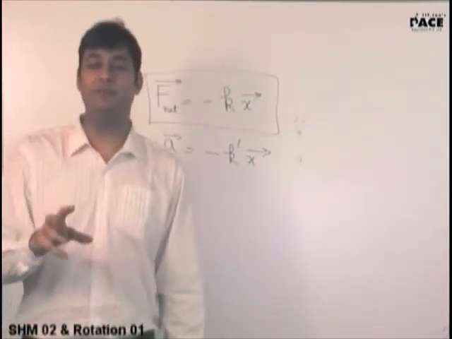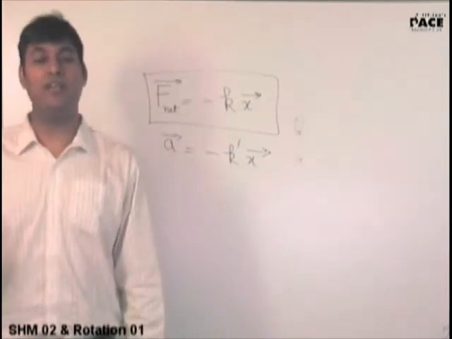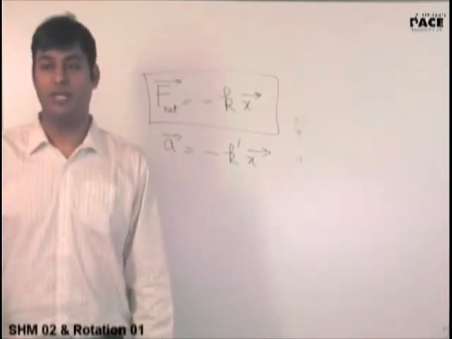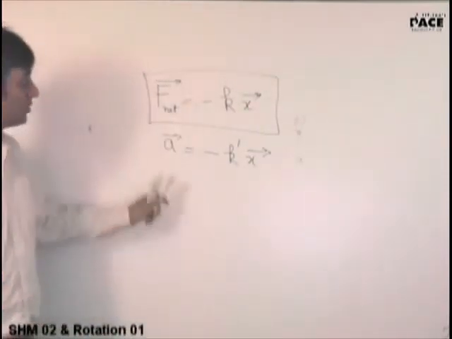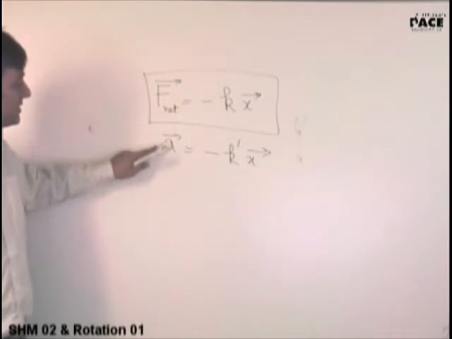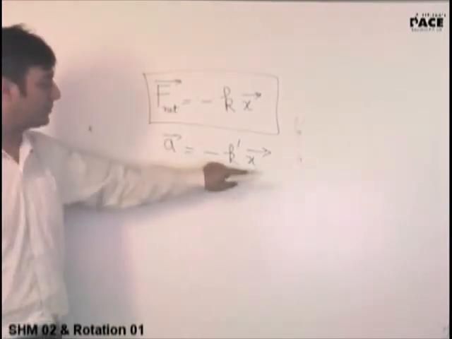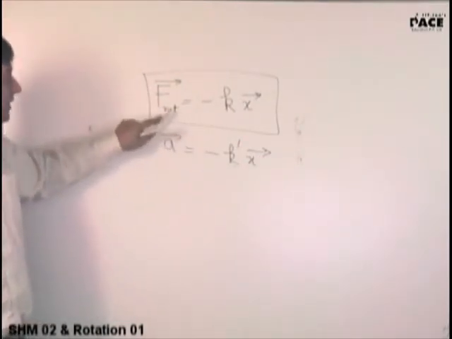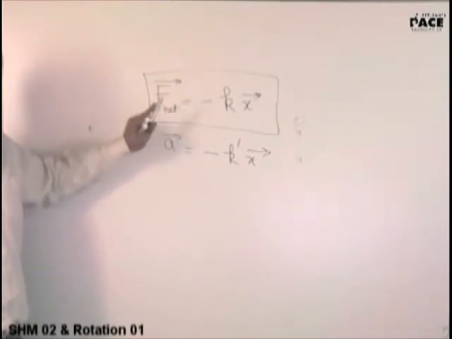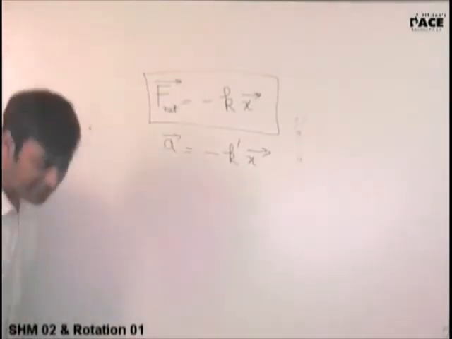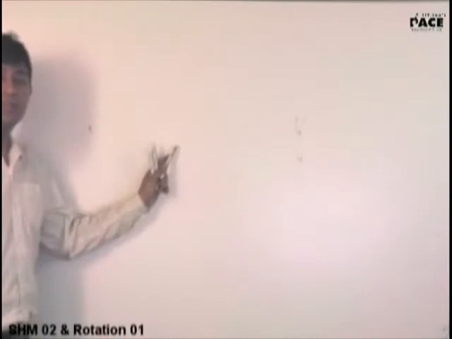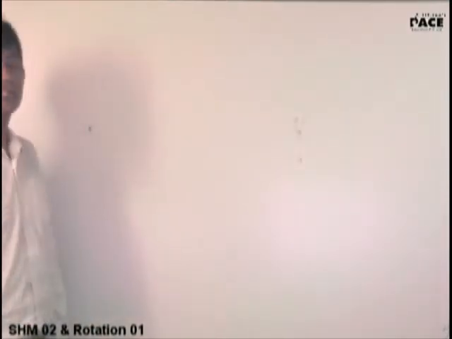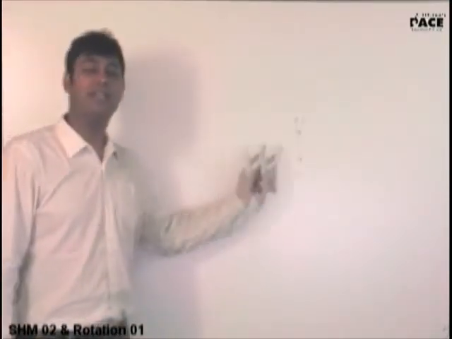This chapter is very, very important for the waves chapter and alternating current chapters also. And this phase thing should be crystal clear to all of you. Now, when we have an SHM, either acceleration should be linearly proportional to x, oppositely directed, or net force, both are the same. If suppose the net force is only this, then it is SHM.